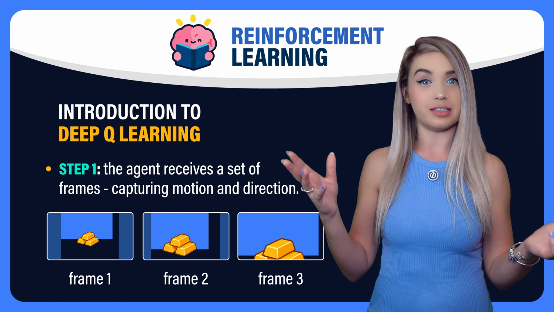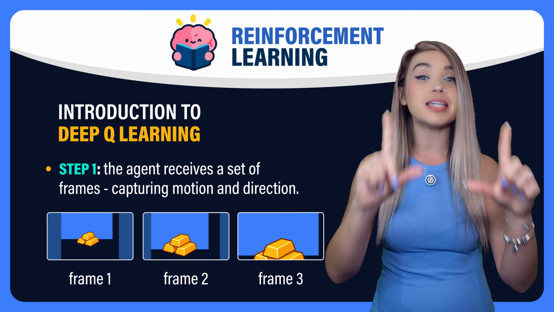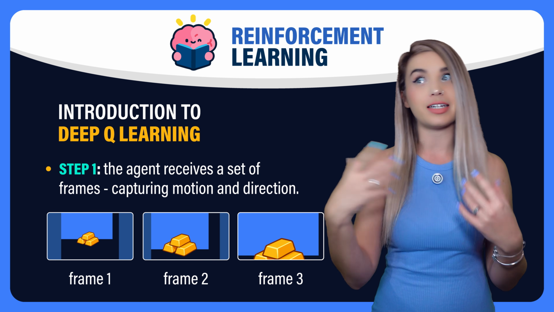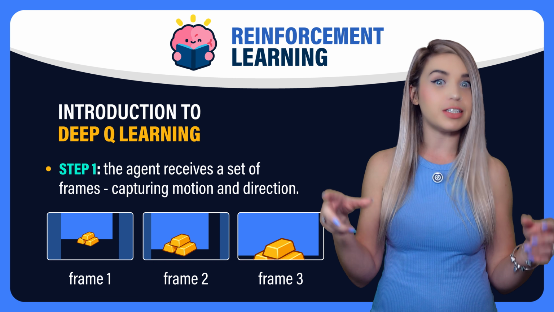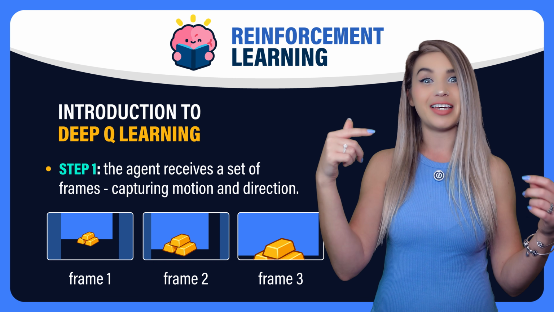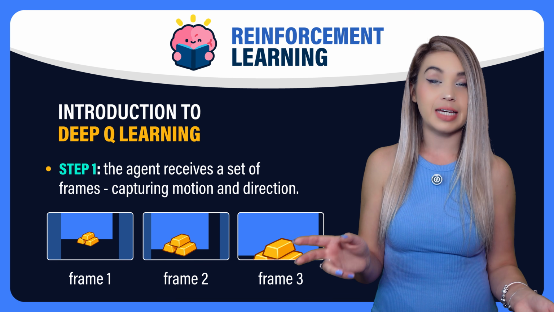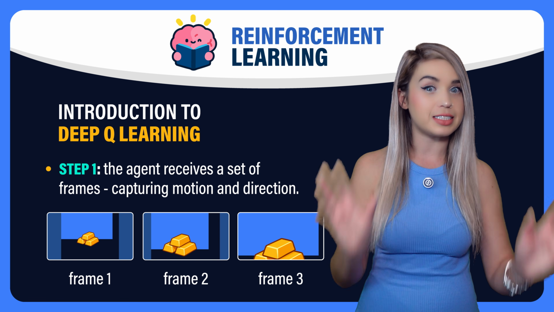So step 1, our agent sees a small window of the maze, getting several frames at a time. So if a single frame is like a photo, then combining several frames is more like a tiny video. It helps the agent capture motion and direction, and not just static snapshots. And then together, with a few other details, these frames form the state.